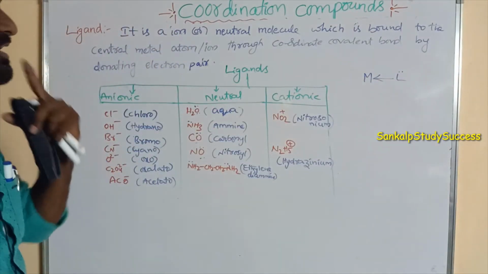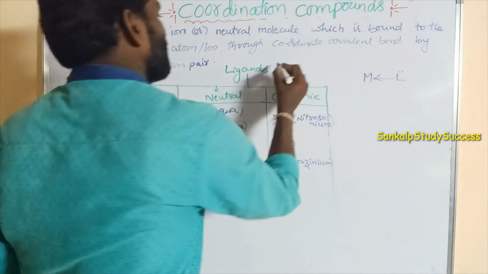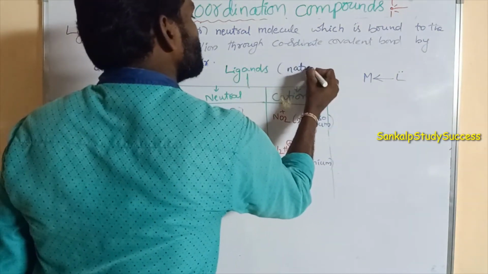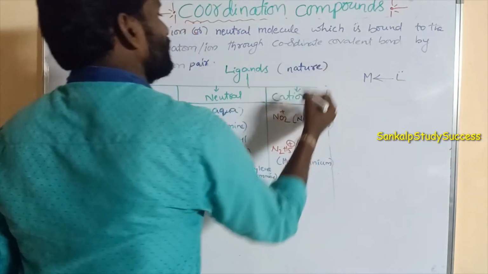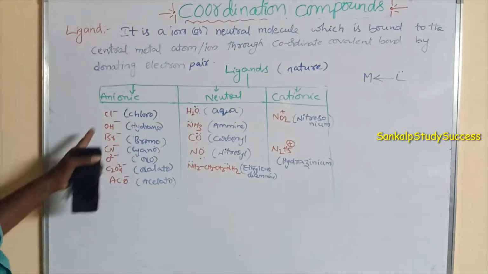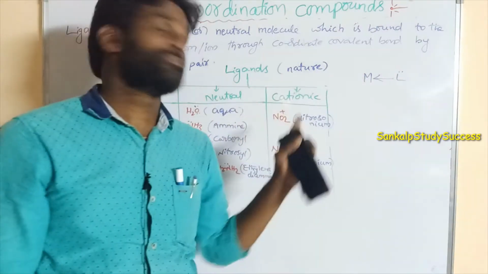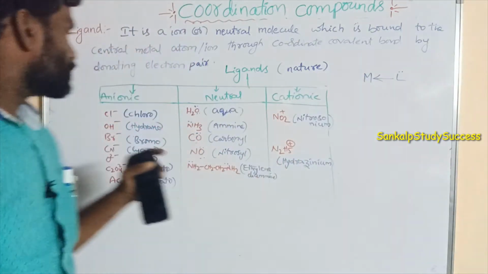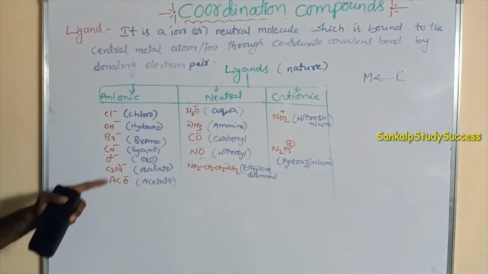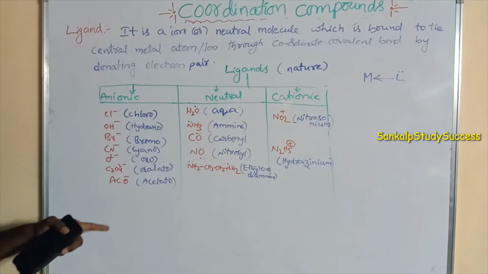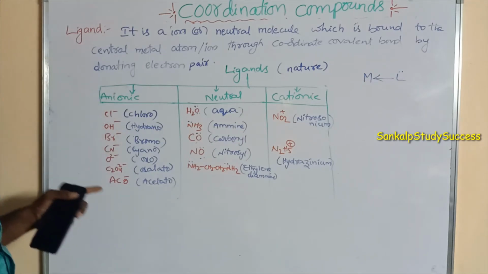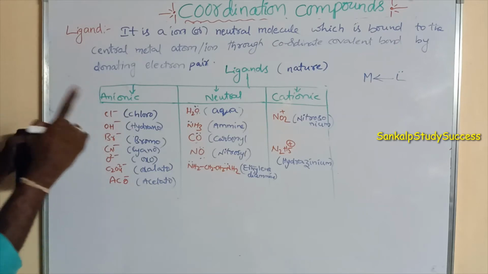Ligands are classified based on their nature. Here ligands can be classified into three types: anionic ligands, neutral ligands and cationic ligands. One is anionic ligands. All of these carry a negative charge, and all donate lone pairs.